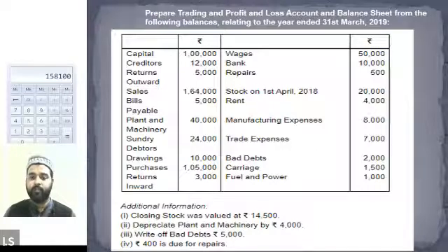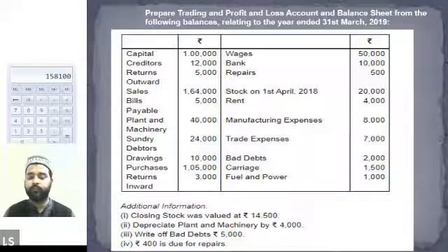Repairs will be written in the profit and loss account, 500 plus outstanding repairs, 400. So the total amount of repairs recorded in the profit and loss account will be 900 on the debit side. And then again, in the balance sheet on the liability side, we will write down outstanding repairs or outstanding expenses, 400, on the liability side. Okay, I hope you must have written it by now.